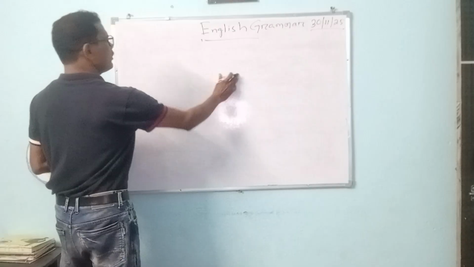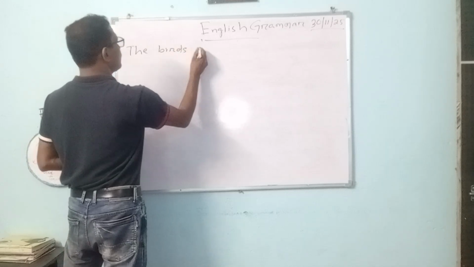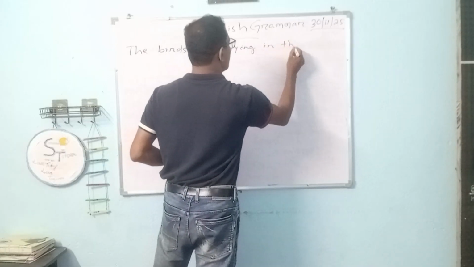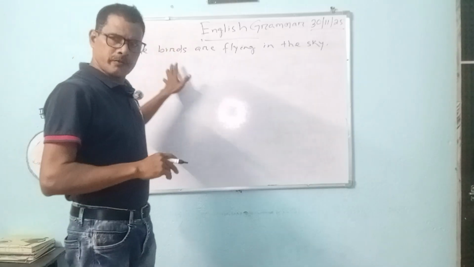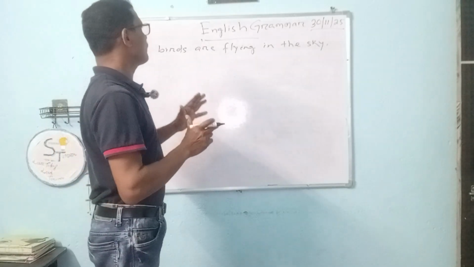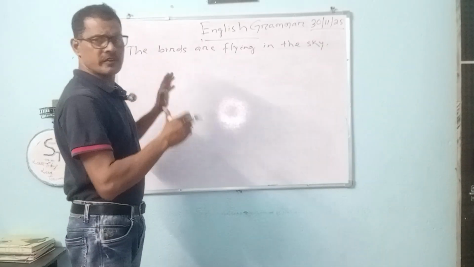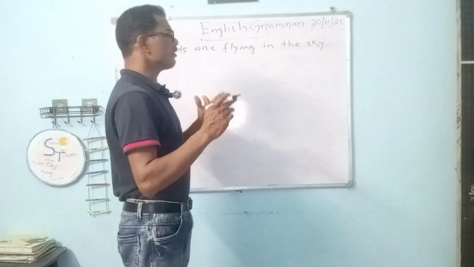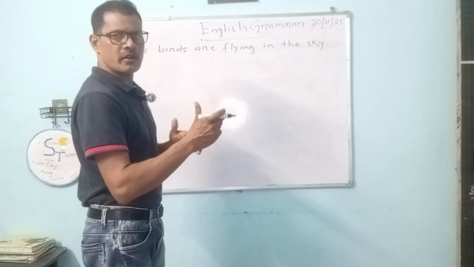Now again come to the same sentence. The birds are flying in the sky. So we'll learn about the subject and the predicate part. Now we must know the parts of speech. Why? Because the sentence has different words. All the words don't convey the same meaning, or cannot be placed in the same order.